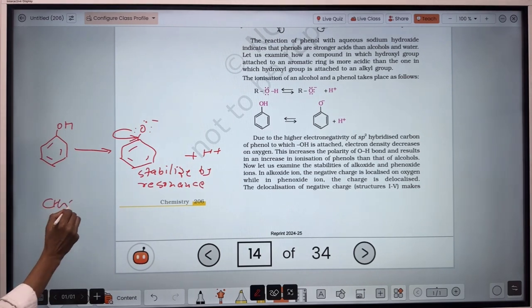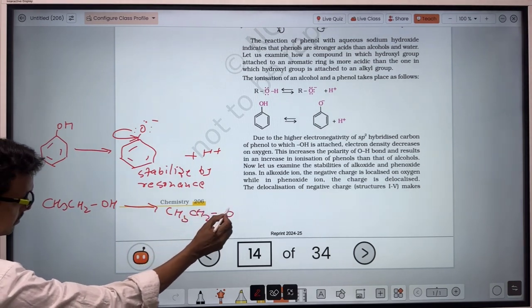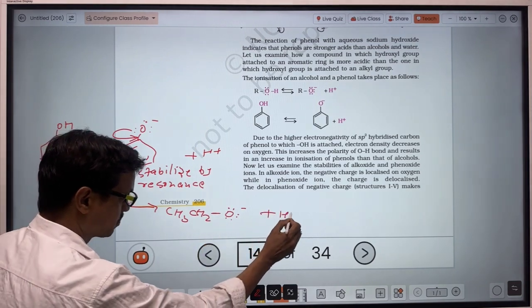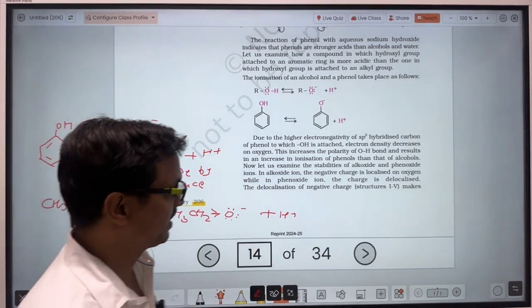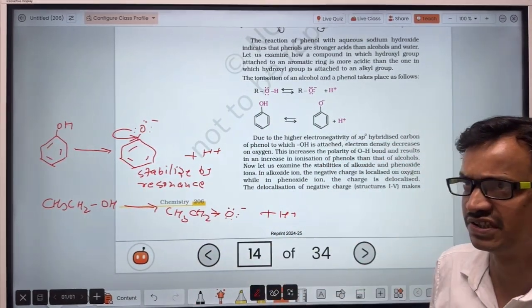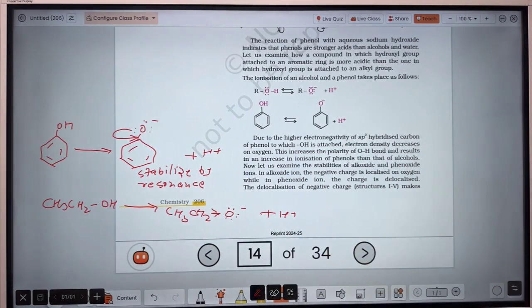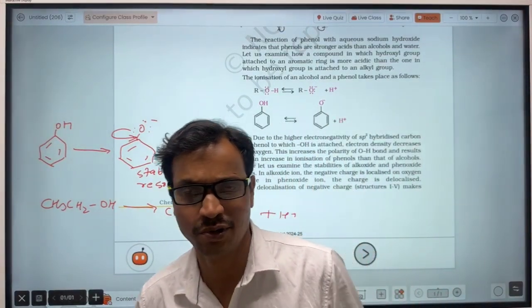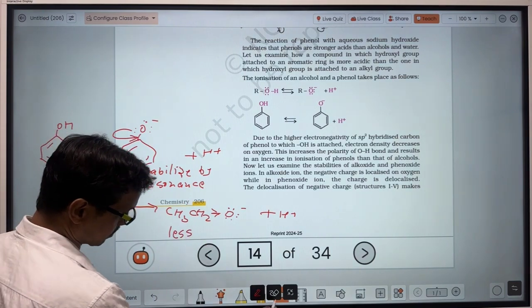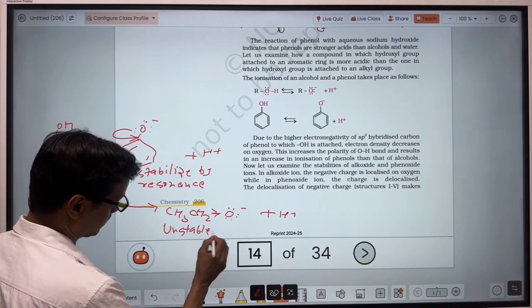But in case of alcohol, after the release of H plus ion, there will be formation of alkoxide ion. Here is the negative charge, and the alkyl group will also provide electron to this oxygen. There is already negative charge on the oxygen, and the alkyl group is also providing the electron to the oxygen. So the magnitude of negative charge on the oxygen will increase, so stability will decrease. It will be less stable, or it will be called unstable.